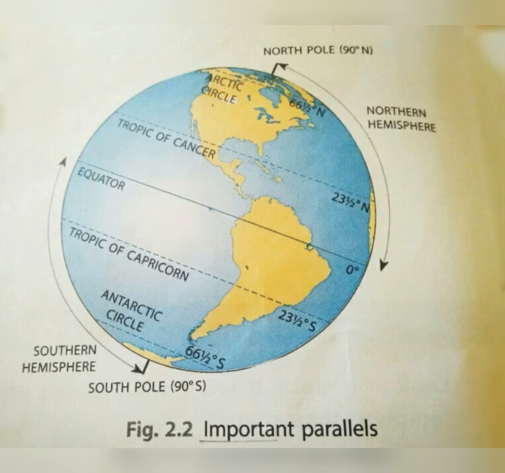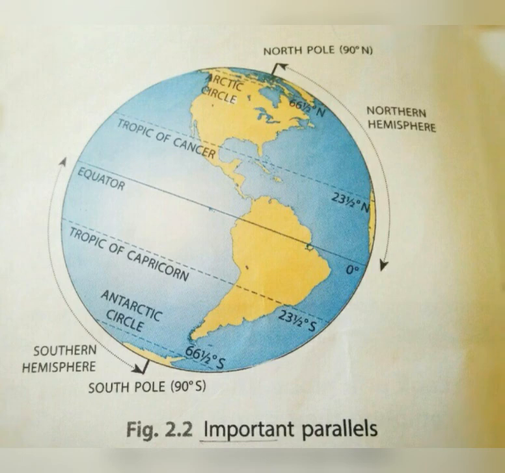And the parallels are drawn at intervals of 1 degree. Okay, you have to underline in your textbook and keep it in your mind also. Parallels are drawn at an interval of 1 degree. And there are 90 parallels in the northern hemisphere and 90 parallels in the southern hemisphere. Therefore, there are 181 parallels in all, including the equator.